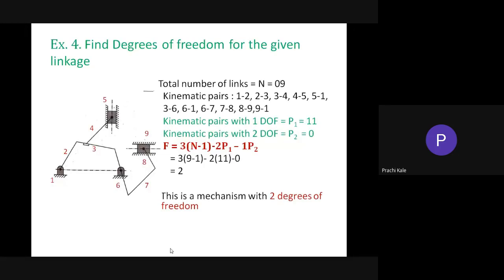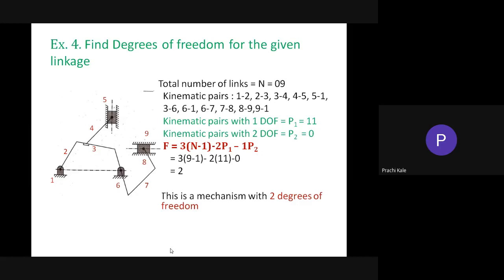So this topic has been over. If you are confident about how to find out the degree of freedom, definitely there will be one question in the exam related to that. So you can say that 2 marks you have taken into your pocket if you can find out the degree of freedom of any mechanism.